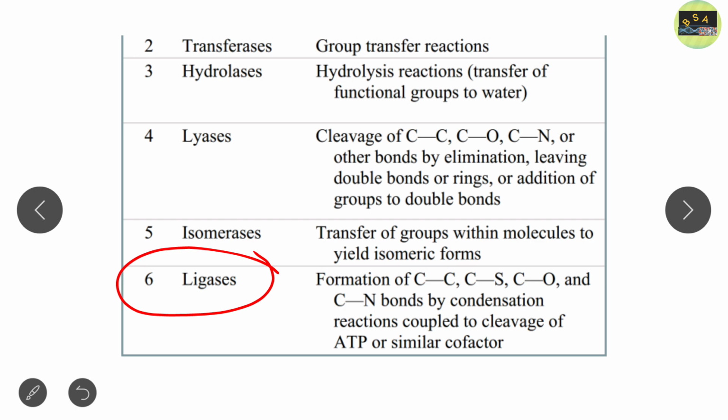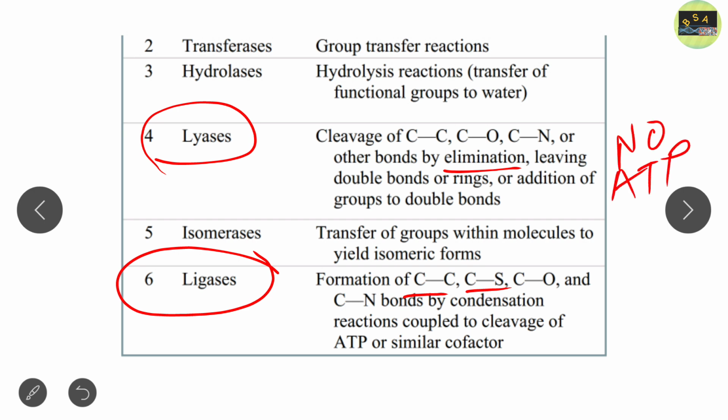And the last class of enzyme is ligases. Ligases means formation. Lyases cleave C-C, C-O, C-N bonds through elimination reaction, and ligases are just the opposite of lyases. Here is the formation of C-C, C-N, C-S, C-O bonds. But the difference is that when the bond is cleaved in lyases, no ATP is required. Please note it down. But in case of ligase, when the bond is formed, ATP is required. Clear?